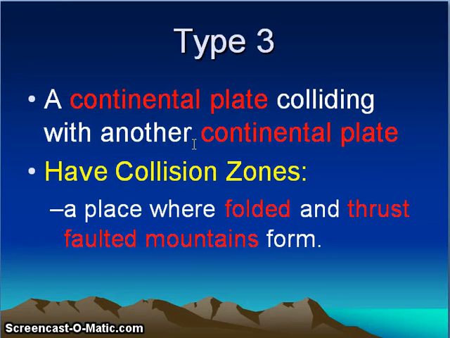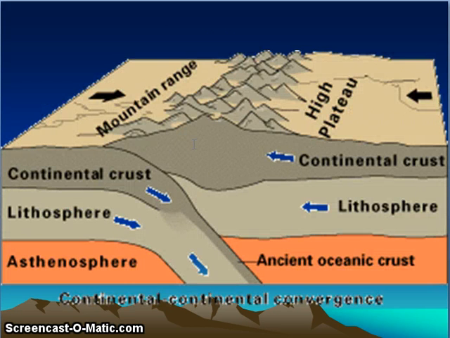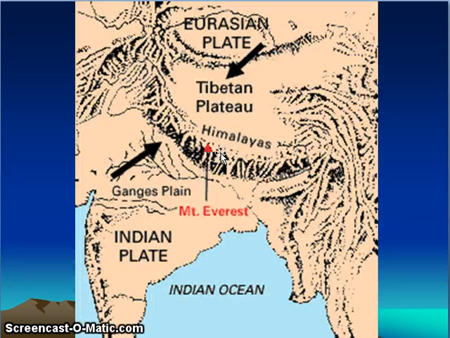Then the third one, type 3, is a continental plate colliding with a continental plate. These form collision zones, places where folded and thrust-folded mountains form, and the Himalayan chain is the example. In continental collision, both contain equal density of minerals and rocks, and this forms high mountain ranges. The Indian and Tibetan plates are colliding with each other and forming the Himalayas and Mount Everest, the highest peak of the world.